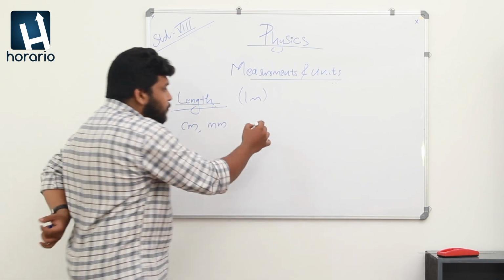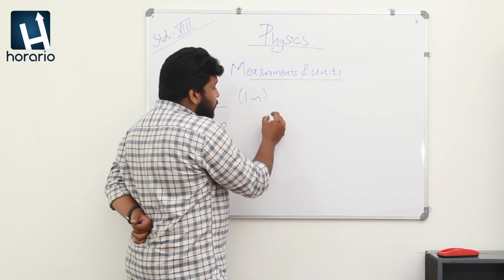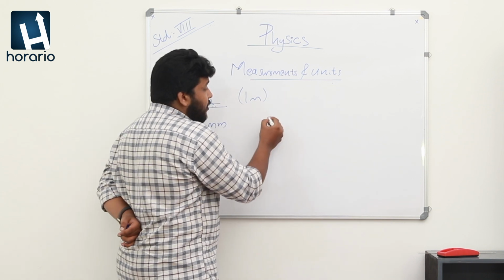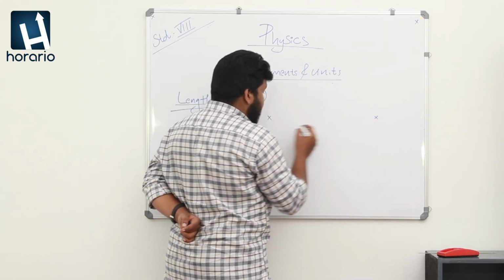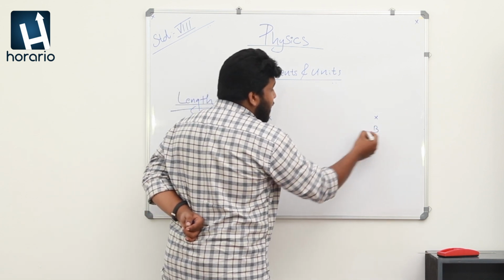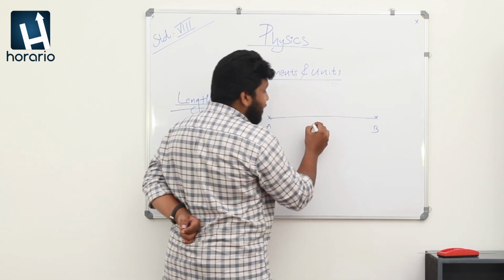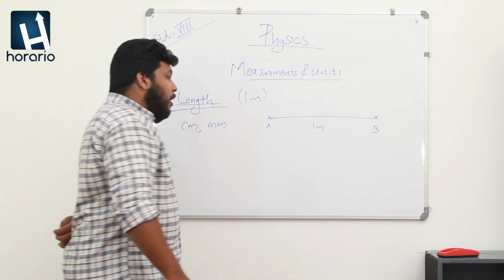Okay. So now in another case, I am taking a point A to B and saying this distance is 1 meter.